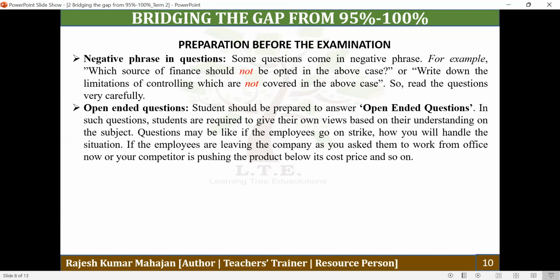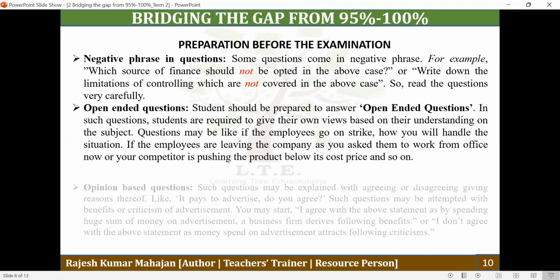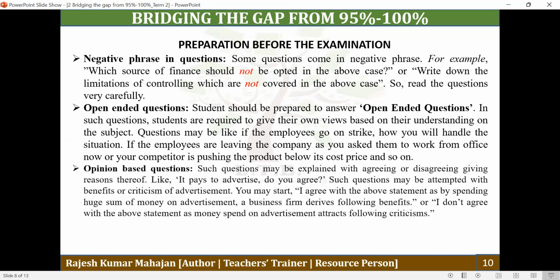So you just have to use your own conscience and knowledge in order to attempt such type of questions. Next, opinion-based questions. Sometimes opinions may be asked. So just read the question carefully, and whenever opinion-based questions are asked, the answer should be started in a very nice way. Just like here, we have two questions. Such a question may be answered by agreeing or disagreeing, giving the reason thereof.